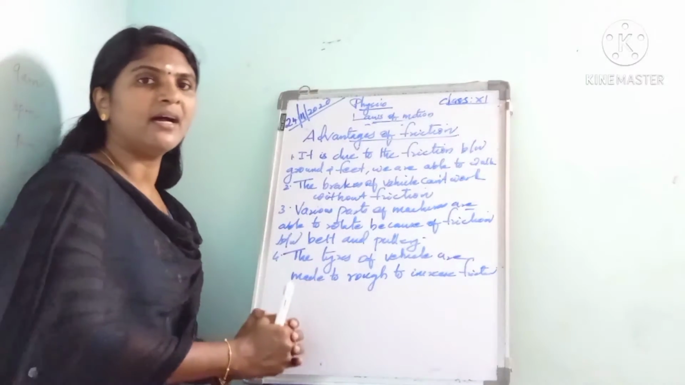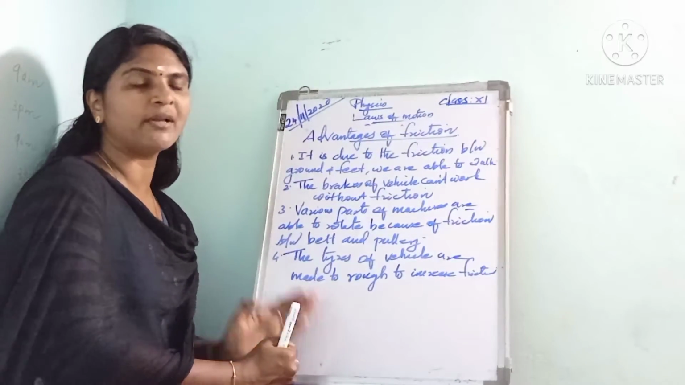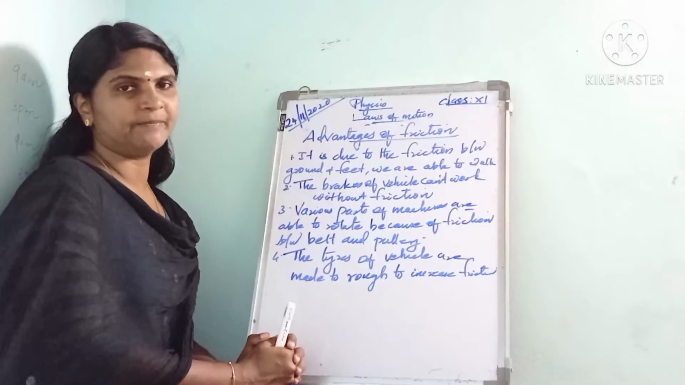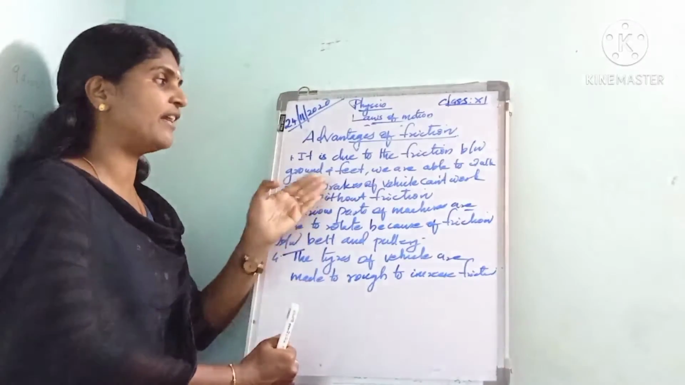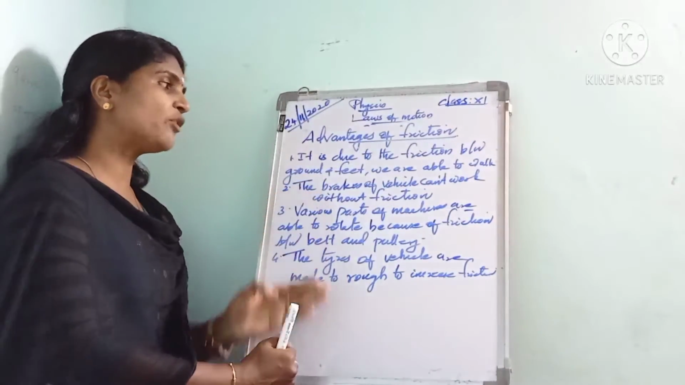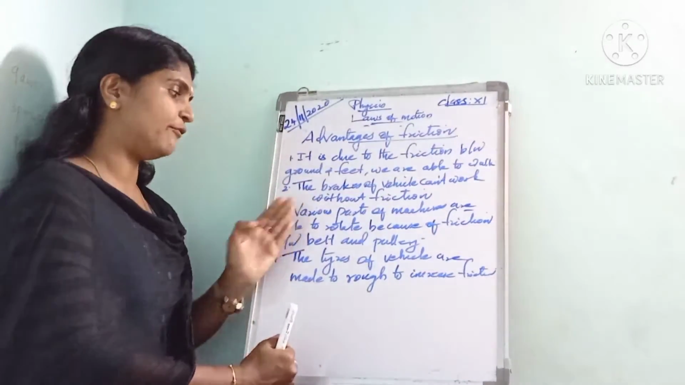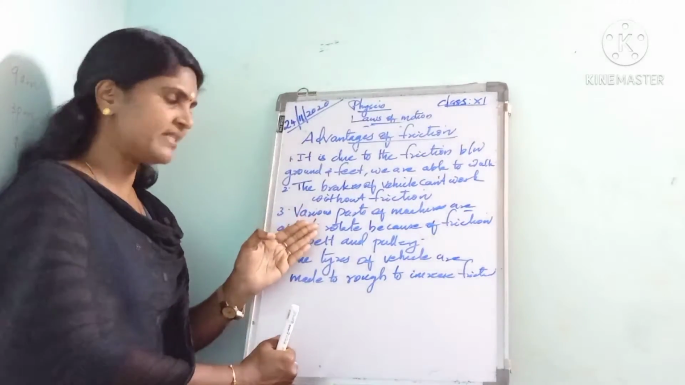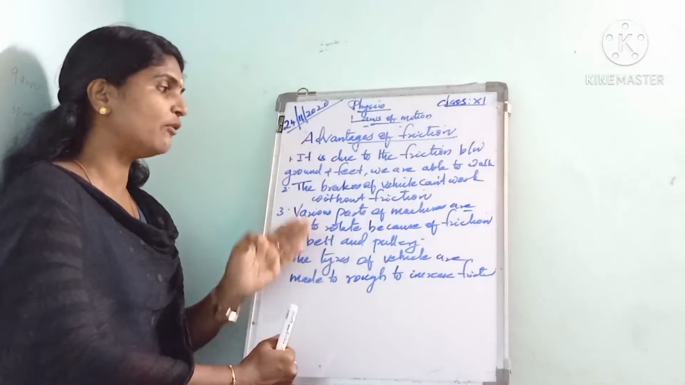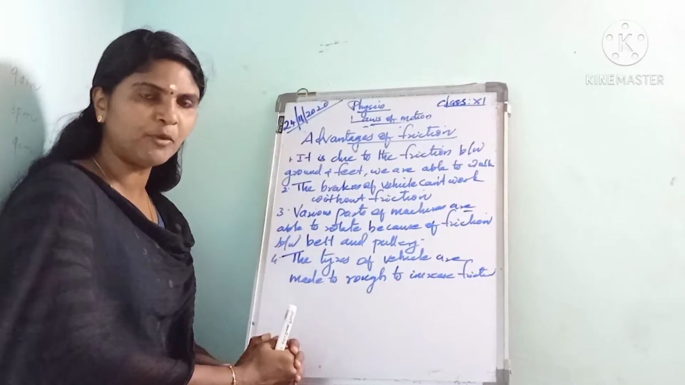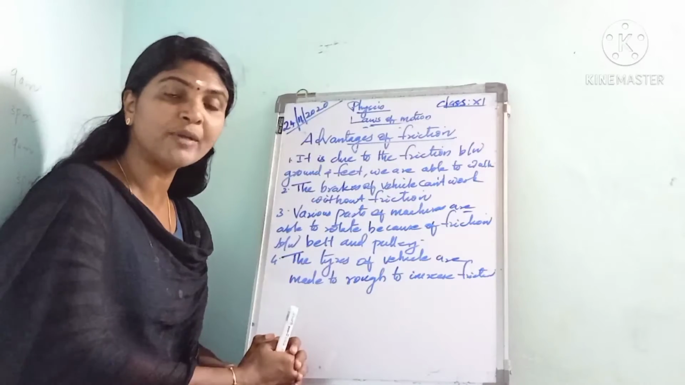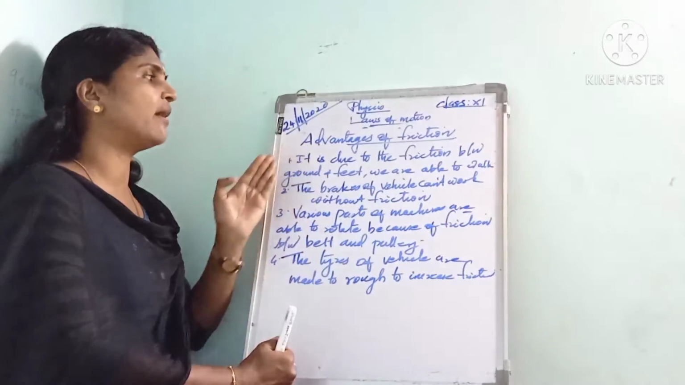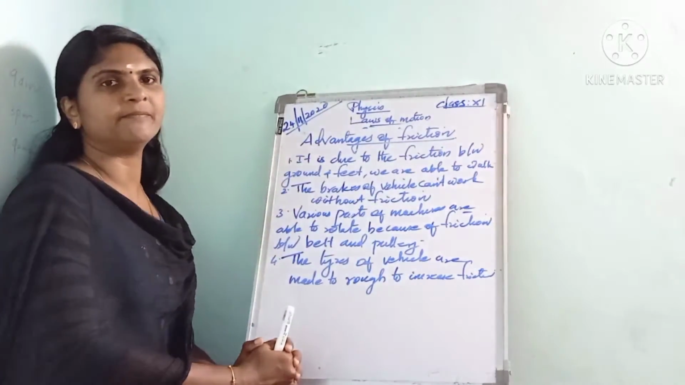These are the important advantages, or uses, of friction. It is due to the friction between the ground and feet that we are able to walk. The brakes of a vehicle cannot work without friction. The various parts of machines rotate because of friction between the belt and pulley. The tires of a vehicle are made rough to increase friction.